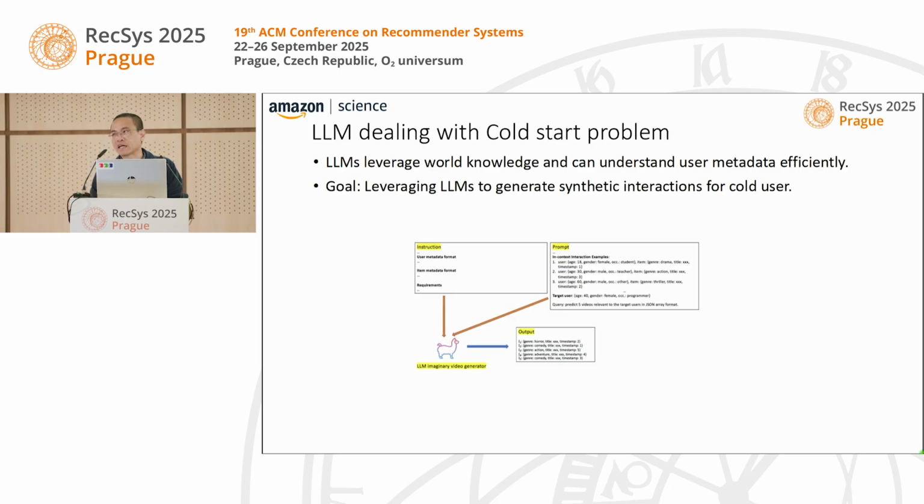So we may not have any interaction in the past, but we know something about the user, some metadata. So in this case, particularly, we might know their age, gender, occupation, maybe location, or maybe any metadata that we can have about the customer.